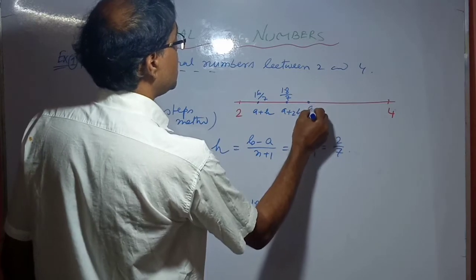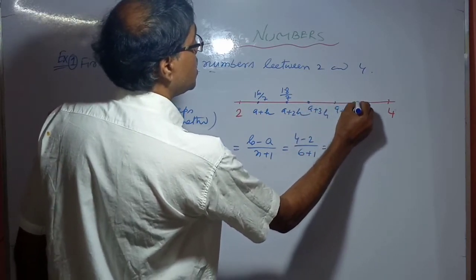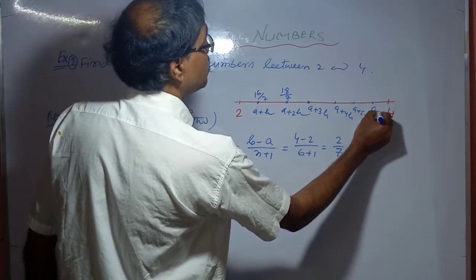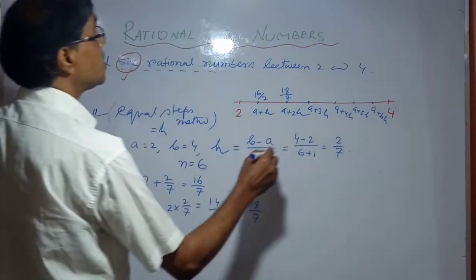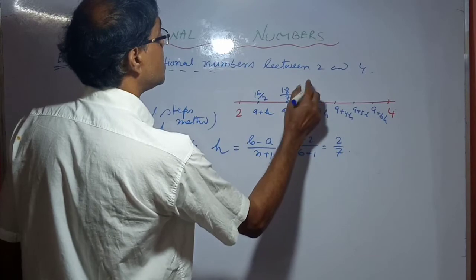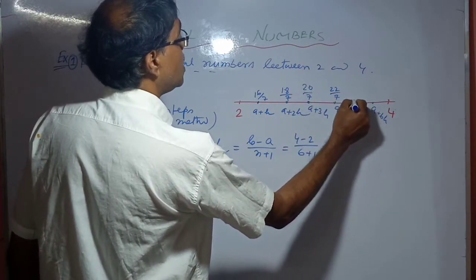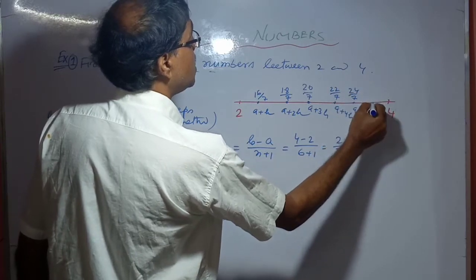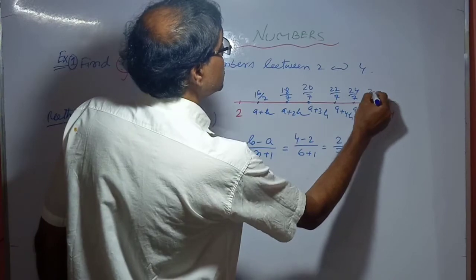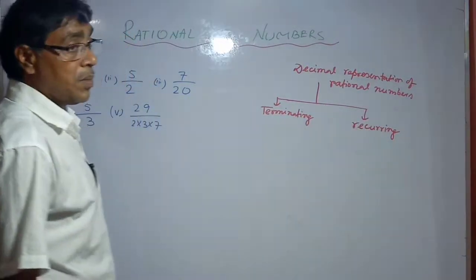The next points are a plus 3h, a plus 4h, a plus 5h, and the last point a plus 6h. Continue this process, you get 20 by 7, 22 by 7, 24 by 7, and 26 by 7.